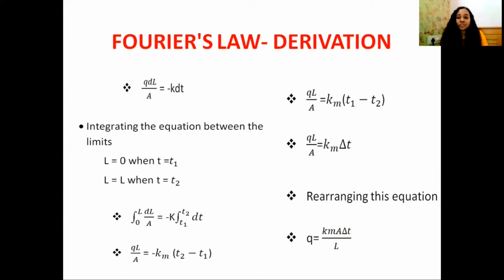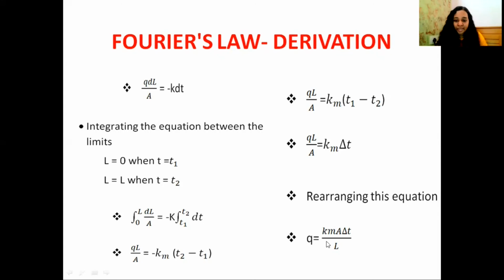So QL divided by A equal to km delta T. Rearranging, we get Q equal to km A delta T divided by L.